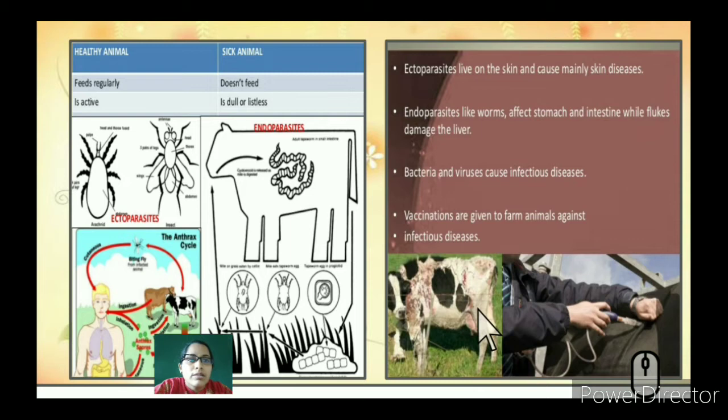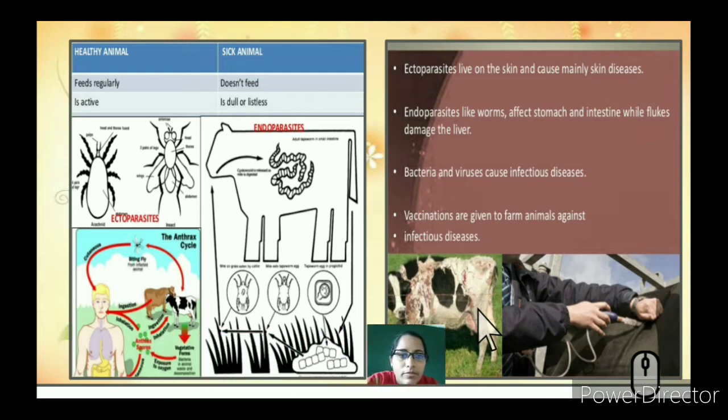Ectoparasites are those organisms that live on the skin and also cause many skin diseases. Ectoparasites are those like ticks and insects. You can see they sit on the cattle that come from the grass, and they cause mainly skin diseases.